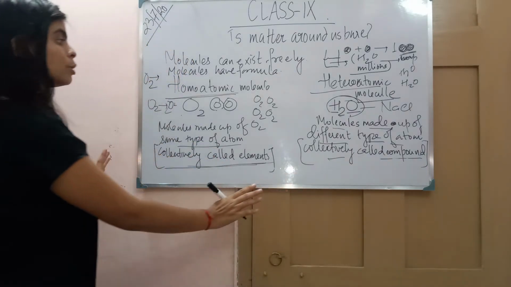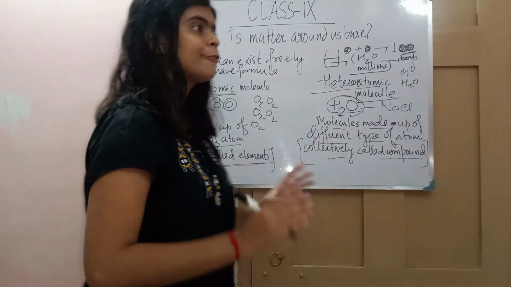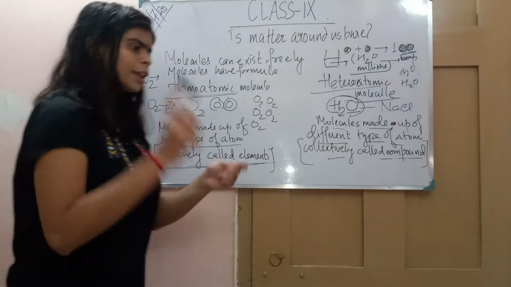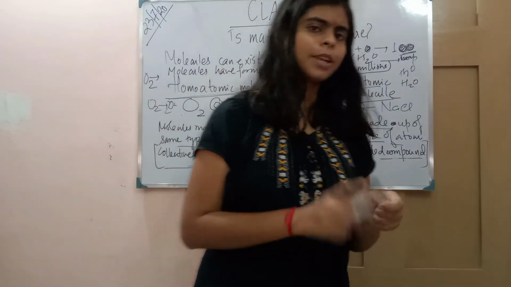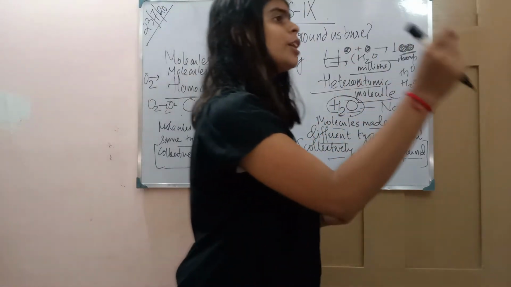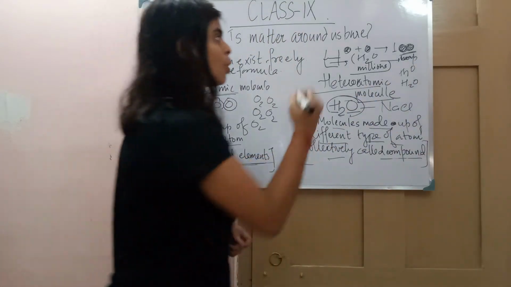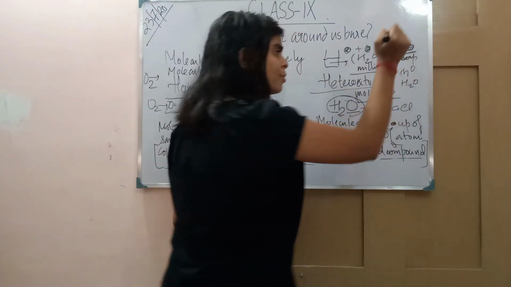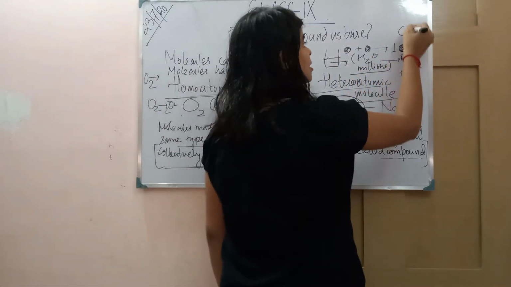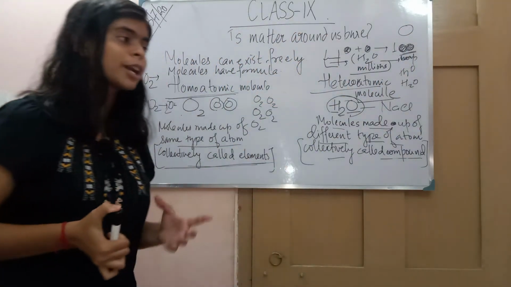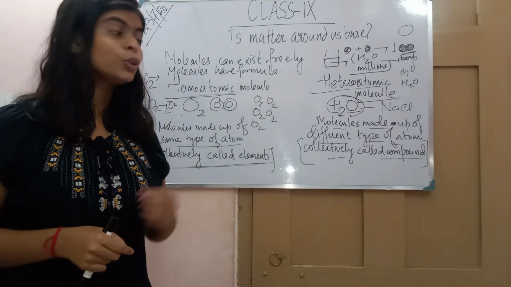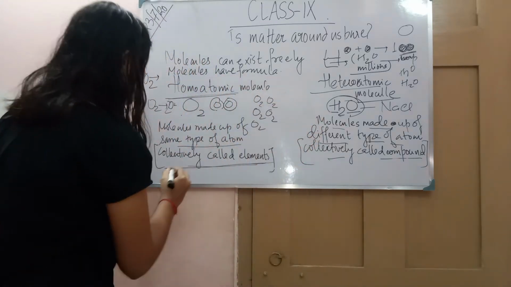And these molecules cannot be broken by physical methods. You cannot break H2O. Even after reaching the smallest part, you are getting only one smallest part, a molecule of water. So you can't break this molecule.